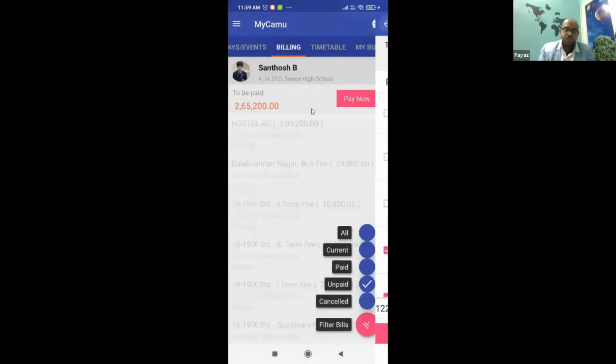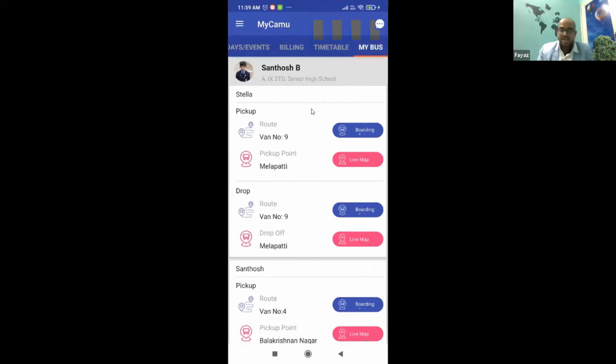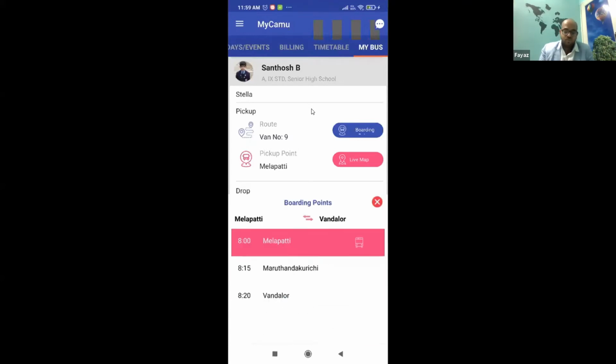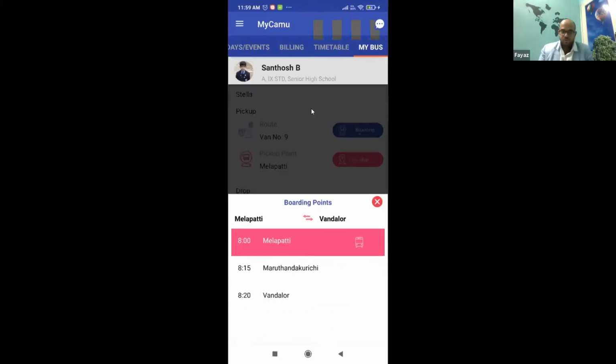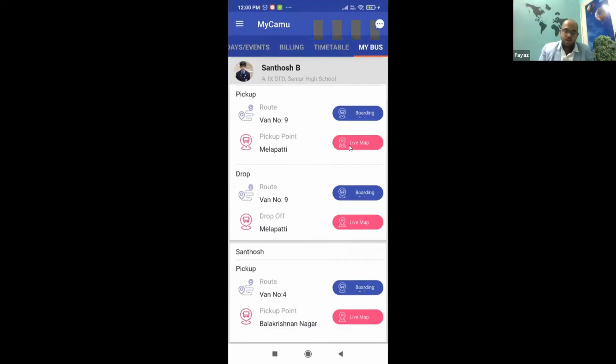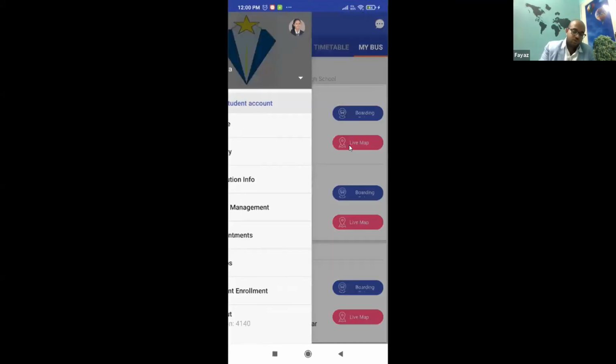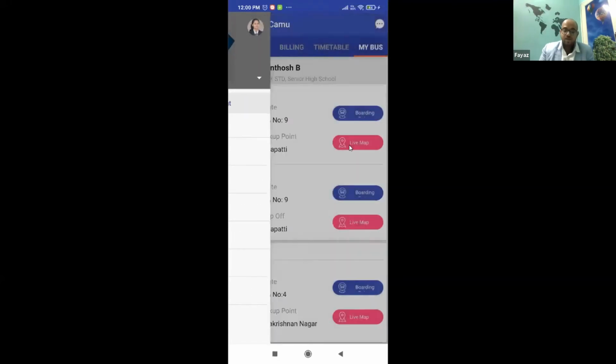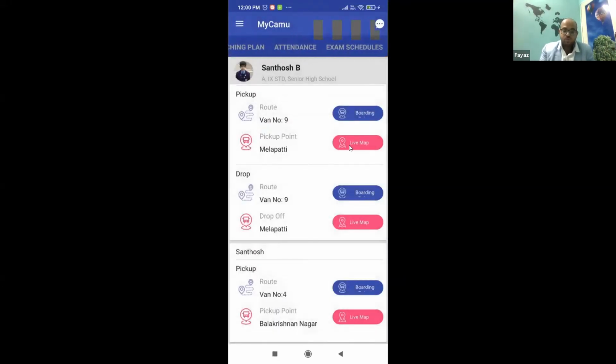And one important feature for a parent would be to be able to track where their kids are whenever they are traveling by the school's bus facilities, right? Now I can see what their boarding point is and what time the bus will come. In real time, I can click the map and I'll be able to see the live map where the bus is, right? So that is how the experience would be, with your GPS. Those are the pieces of information that a parent will have access to. I've not repeated the other screens, but that is what the parents will have access to.